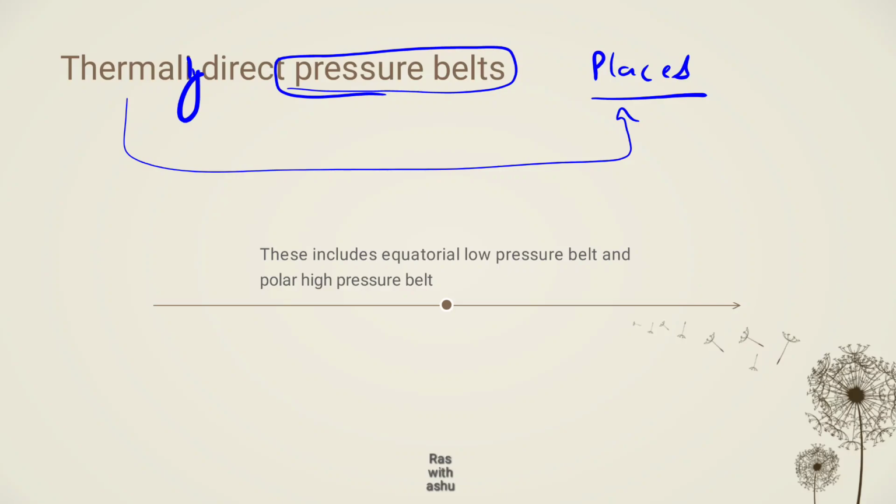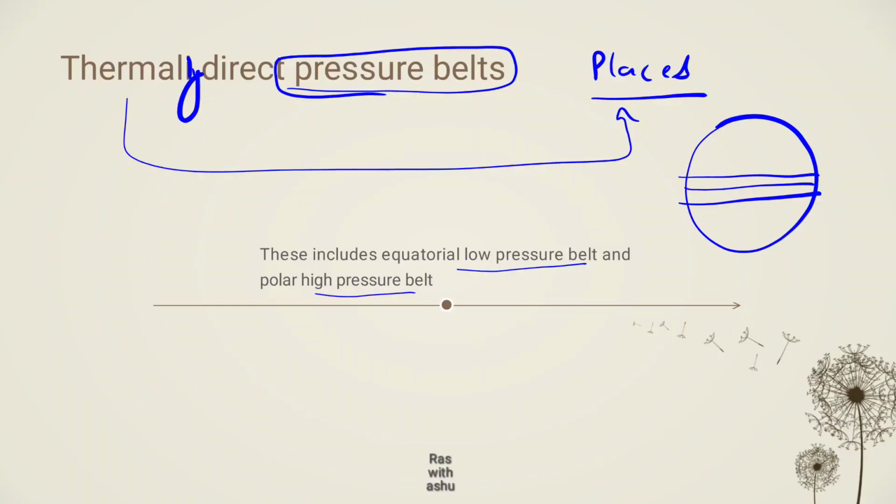These include the equatorial low pressure belt and the polar high pressure belt, because on the equator we can see that the direct sunlight is on the area occupying 5 degree north and 5 degree south, but it may change because of the variation of direct sunlight.